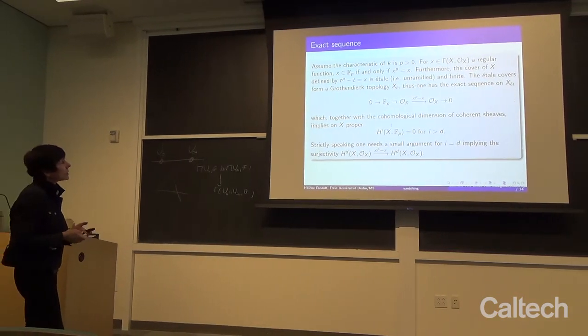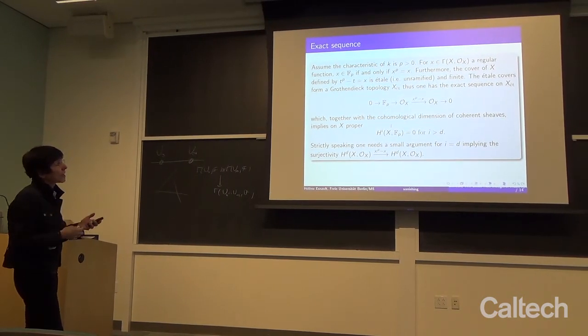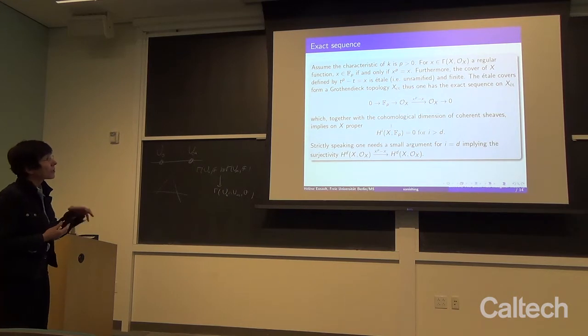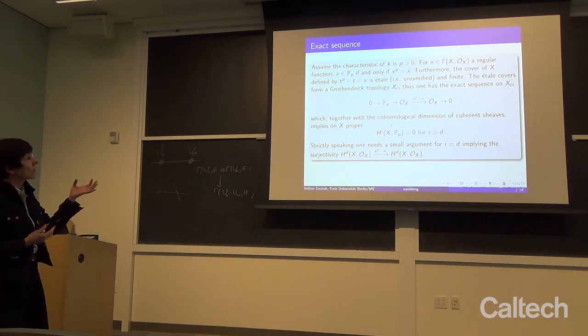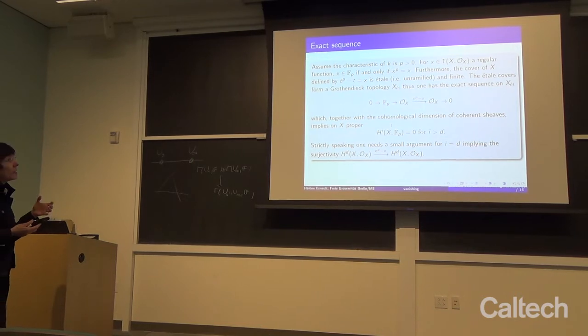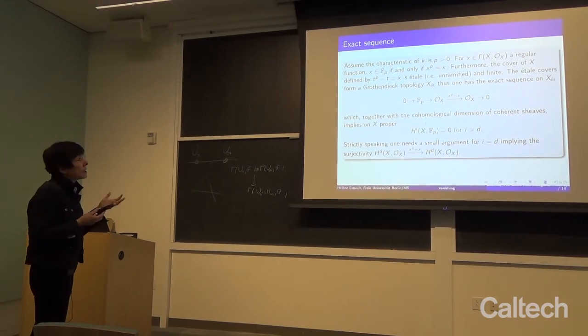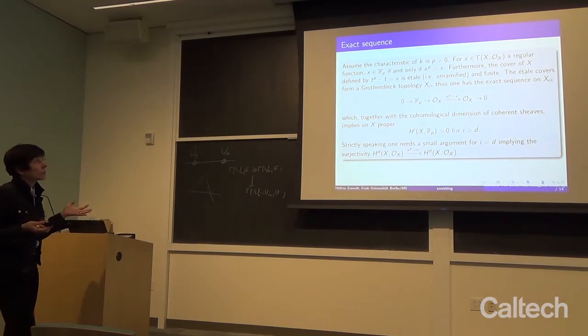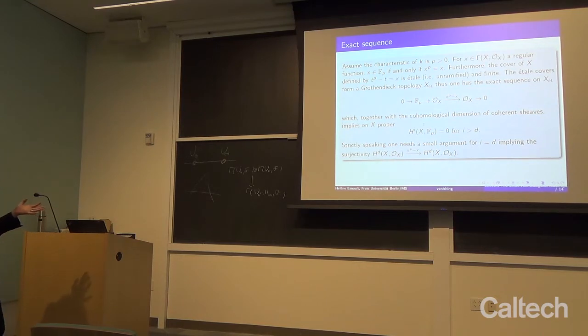For the following reason. If we are over a field of characteristic p and we take a regular function on our variety, then we can say this function is constant with values in the ground field Fp if and only if it fulfills the classical equation x to the power of p equals x. Why is that? Because that's precisely the equation of the Galois field Fp.